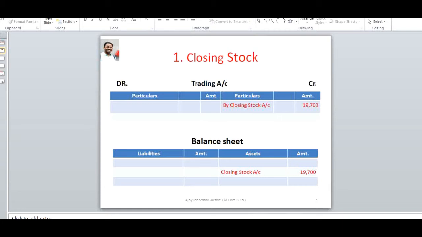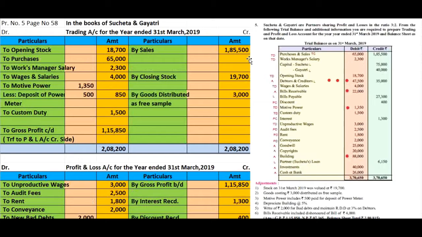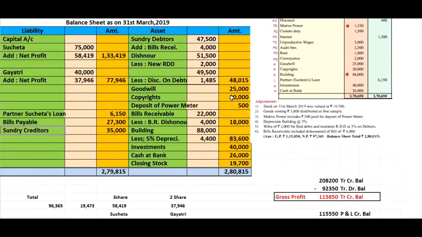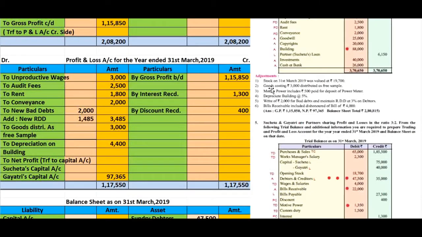The first adjustment effect is trading account credit side. Here you will see 19,700 and balance sheet asset side 19,700. Here we will see the adjustment effect for the same. See this, by closing stock 19,700, and here you will see in the balance sheet asset side closing stock 19,700.